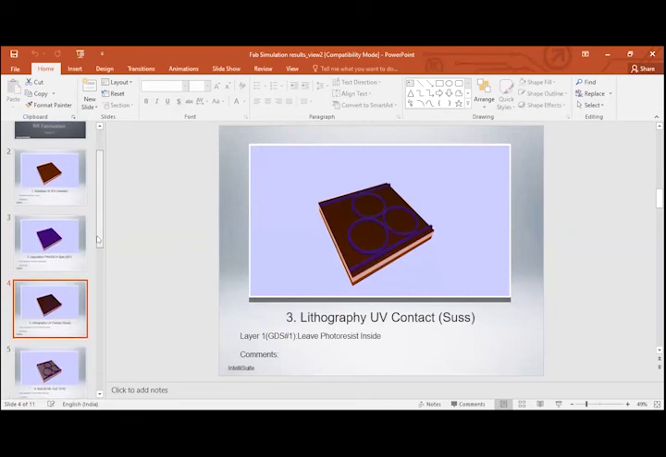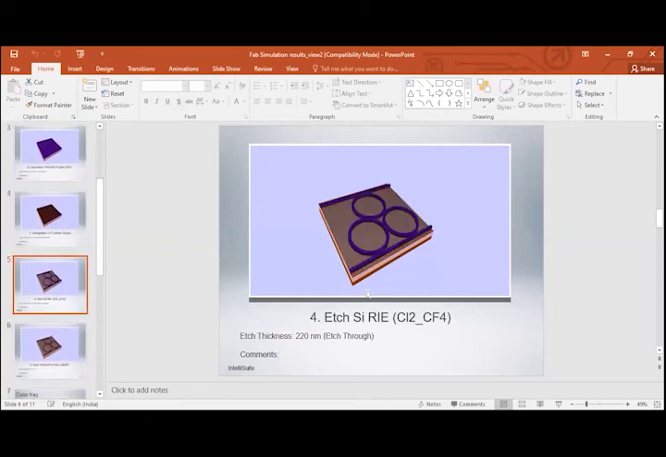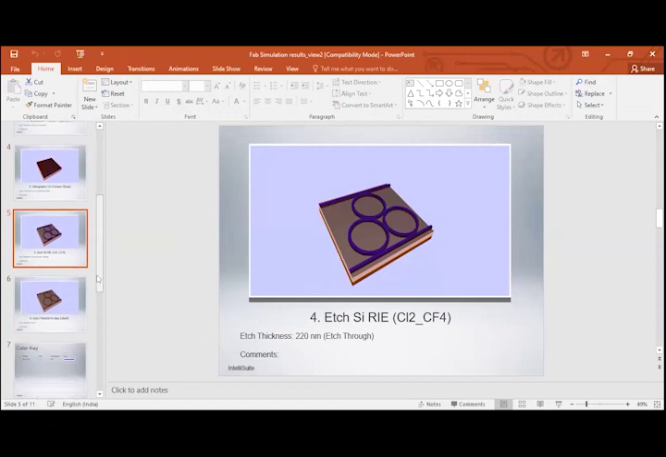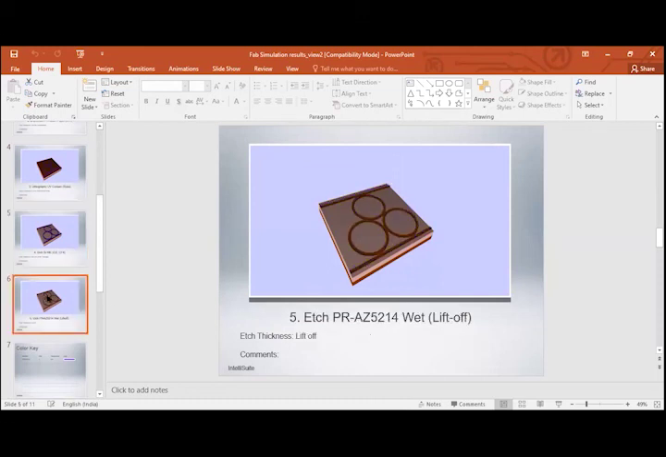So after this, what we will do? We will do the etching process. Once we do the etching process, it will remove all the silicon except the 3 rings and the 2 parallel waveguides. Then if we remove that photoresist, finally we will get this final product, that is the 3 rings with 2 parallel waveguides.